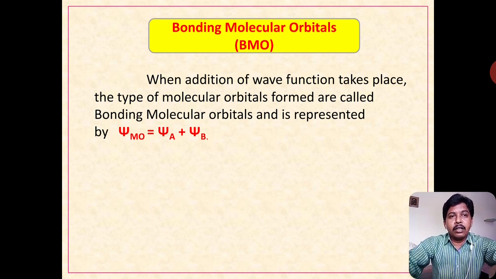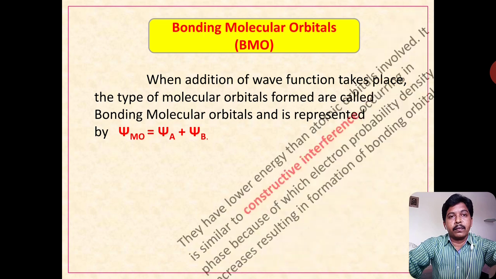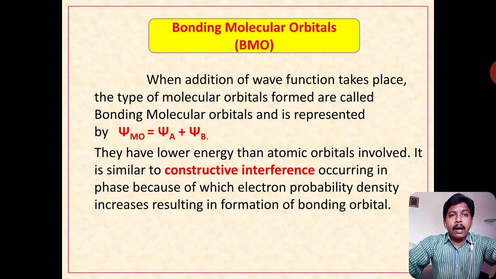So when the addition of wave functions takes place, the type of molecular orbitals formed are called bonding molecular orbitals. In simple words, bonding molecular orbitals are formed by the addition of wave functions of atomic orbitals. The formed bonding molecular orbitals have lower energy.